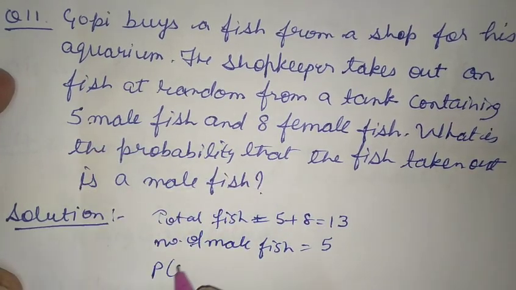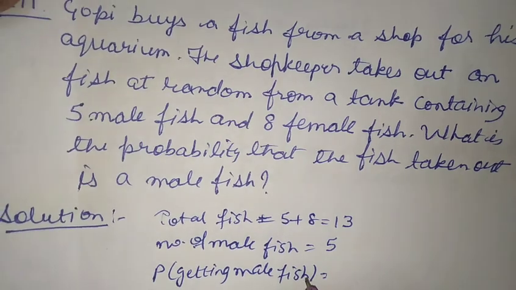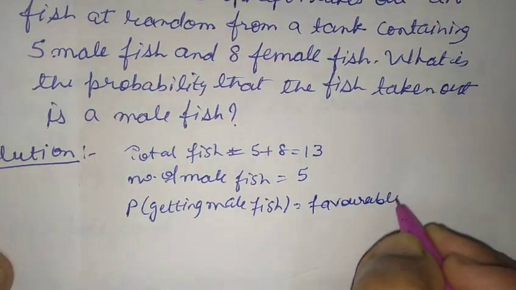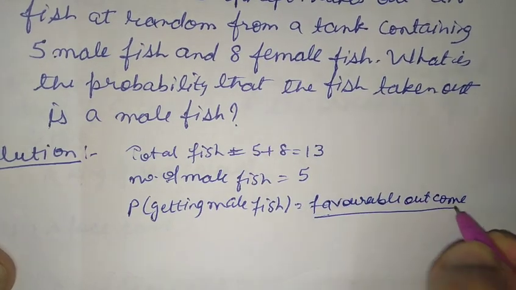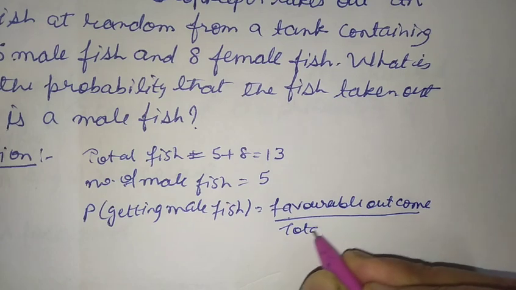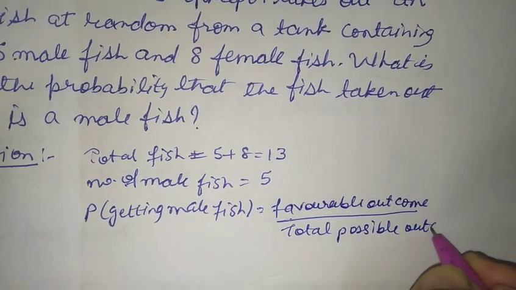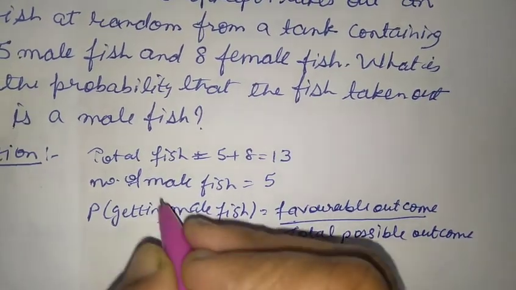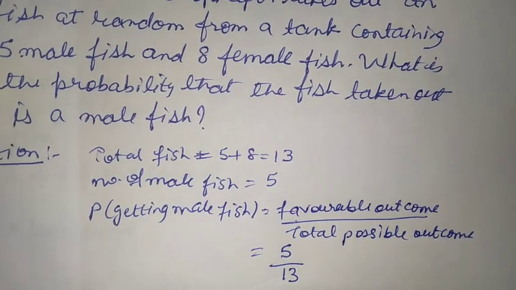So probability of getting male fish will be equal to favorable outcome by total possible outcome. So favorable outcome here is 5 and total outcome is 13. So probability of getting male fish is 5 by 13.